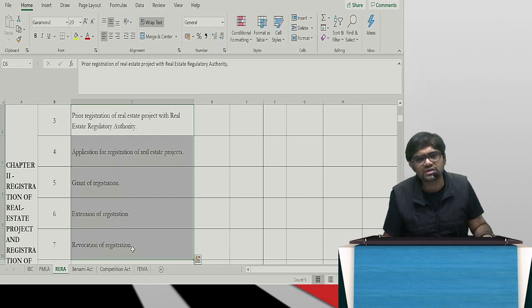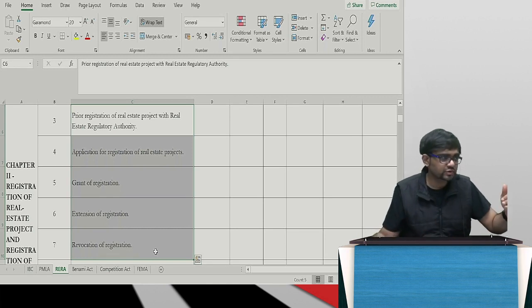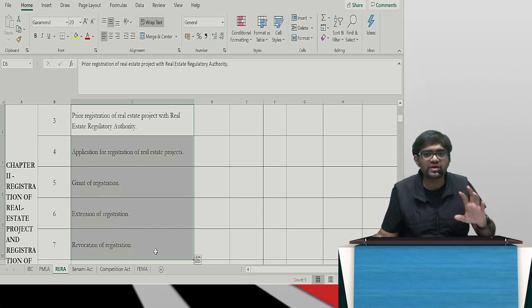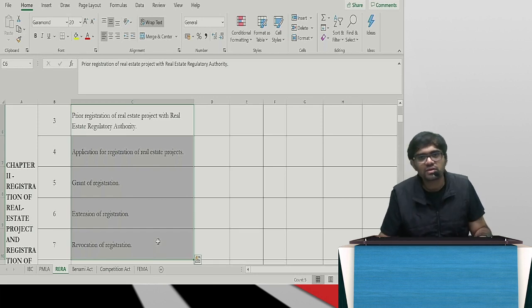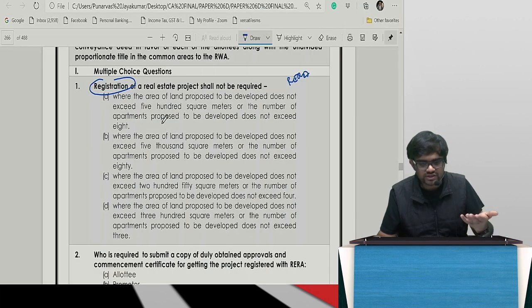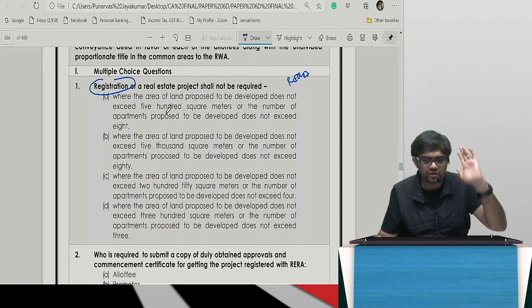First module has all the bare act provisions, correct? It will have the bare act as well as the simplified provisions, which is your simplified ICI material and your other case laws. And first you have the mapping. So see the mapping there, and then go to module 2 and check the bare act. I'm just saying, if you see registration of a real estate project, it will either be 3, 4, 5, 6, 7, taken over.